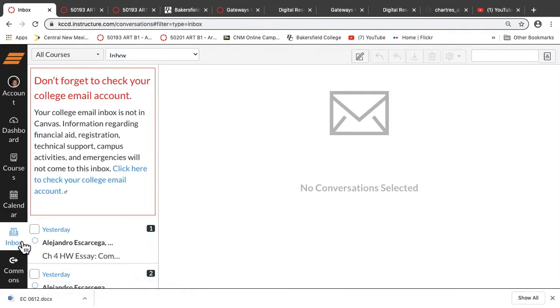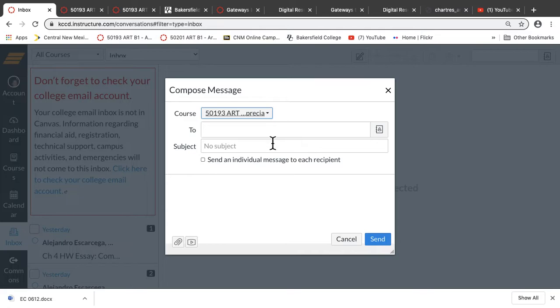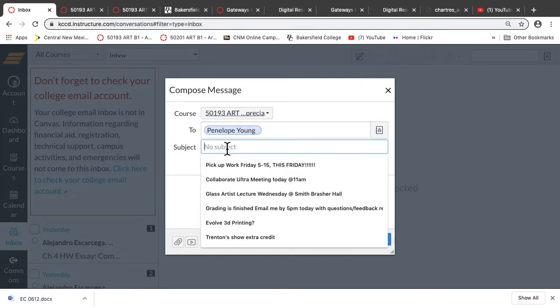Next thing I'm going to get to is inbox over here, so we're still on this menu bar. When you write an email, this is our course, so you might be in more than one course, so it'll give you that drop down, and you're going to write. Always put in the subject line as much information as you can. And that's true of the email as well.